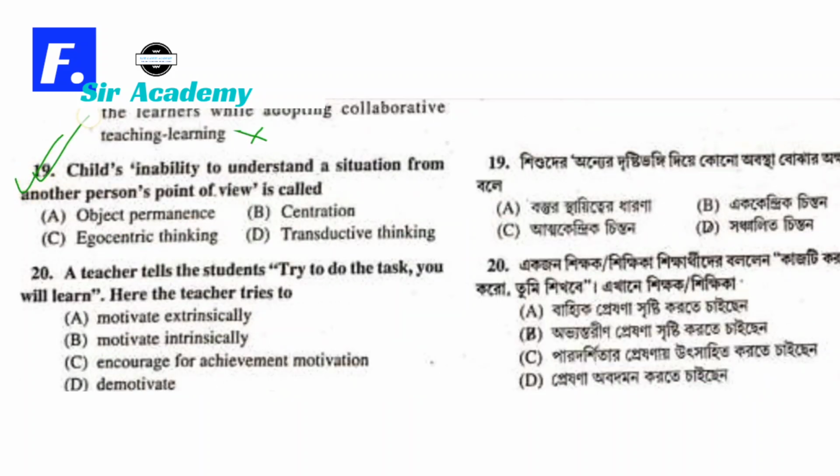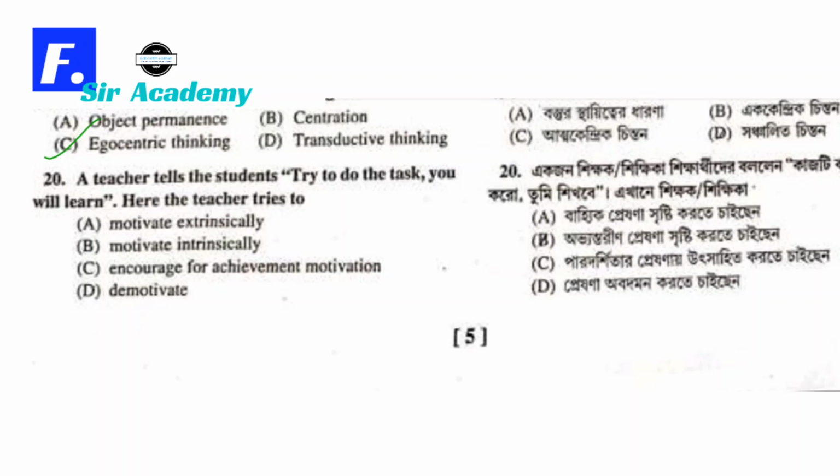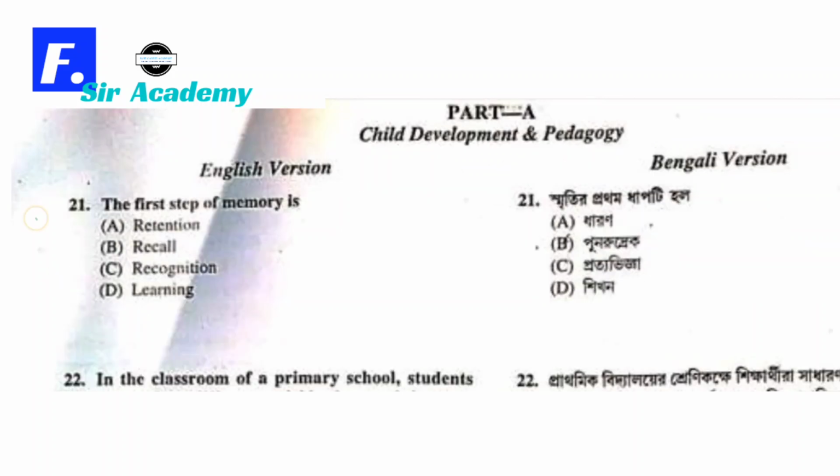Question number 19. Child's inability to understand a situation from another person's point of view is called egocentric thinking. Option C is correct. Question number 20. A teacher tells the students, try to do the task, you will learn. Here the teacher tries to encourage for achievement motivation. Option C is correct.